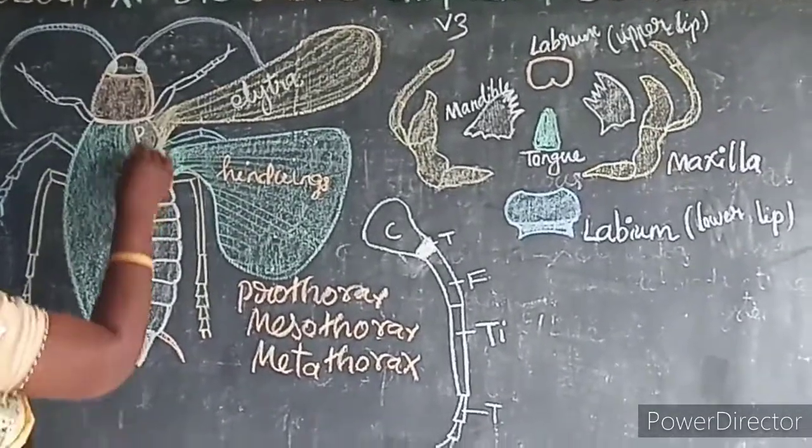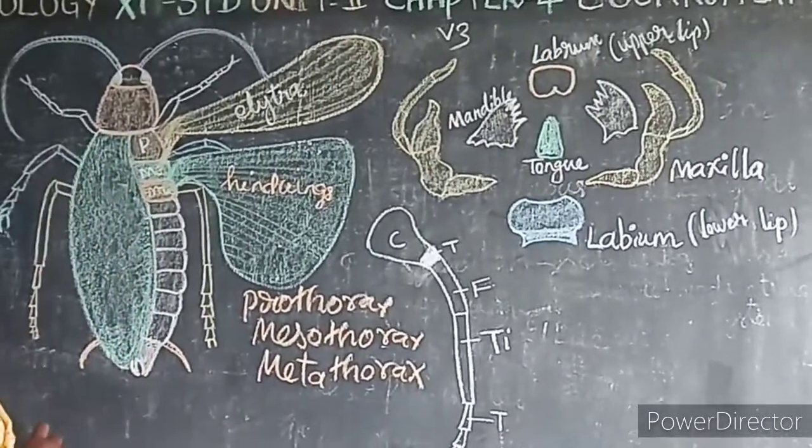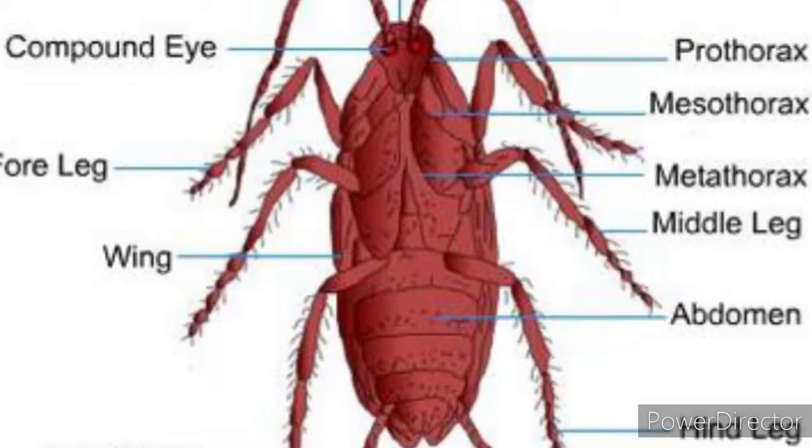Here this prothorax, see the yellow colored one, is connected to the head by a small neck or by the cervicum.